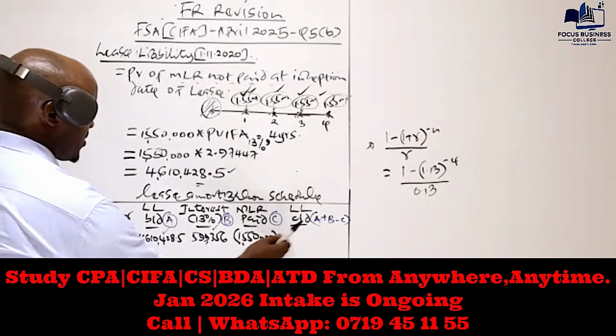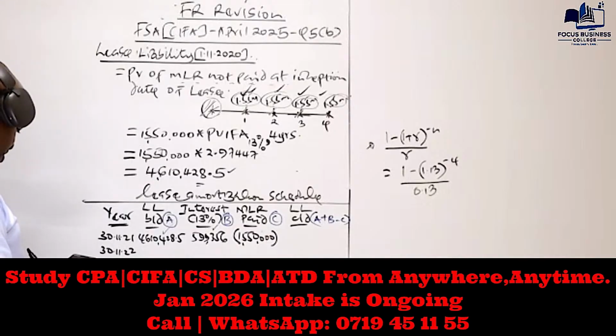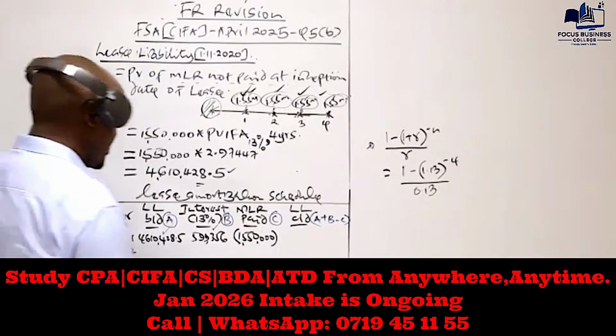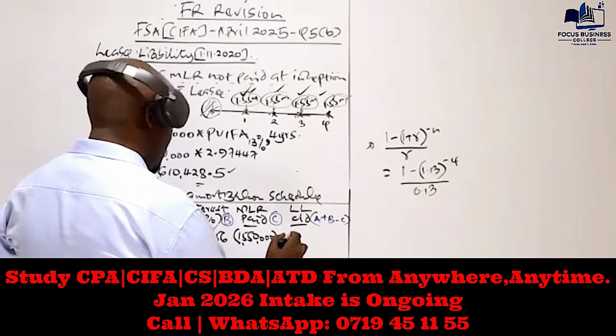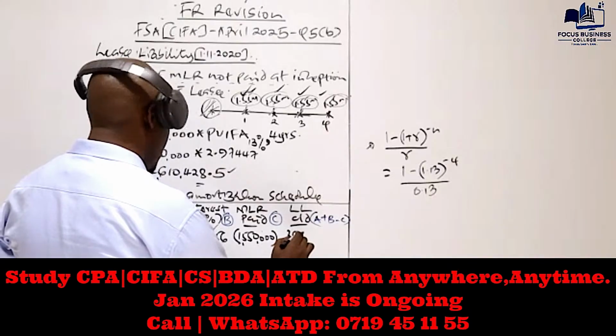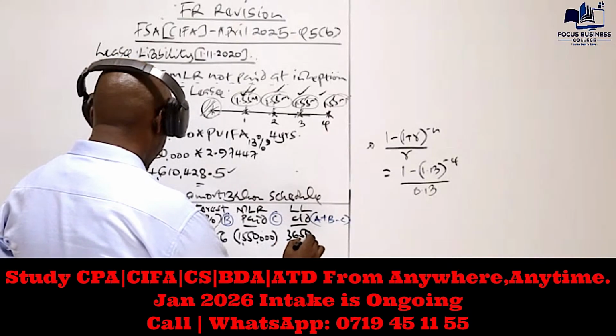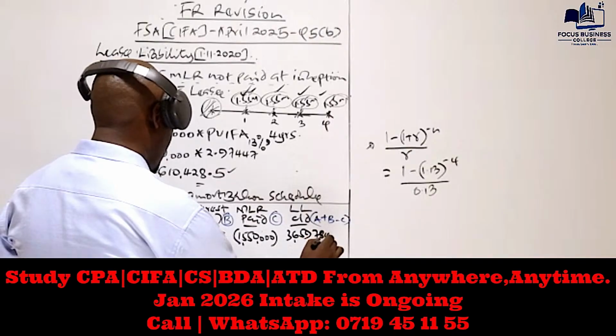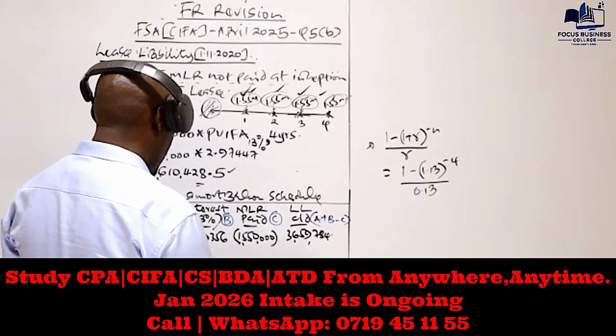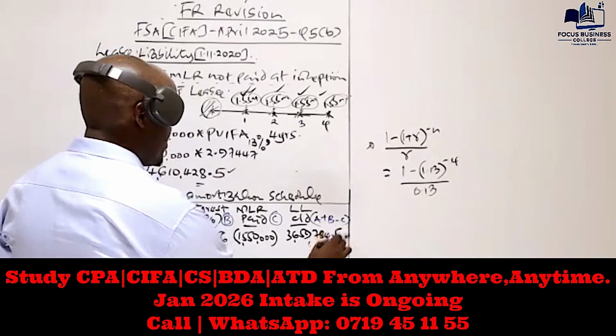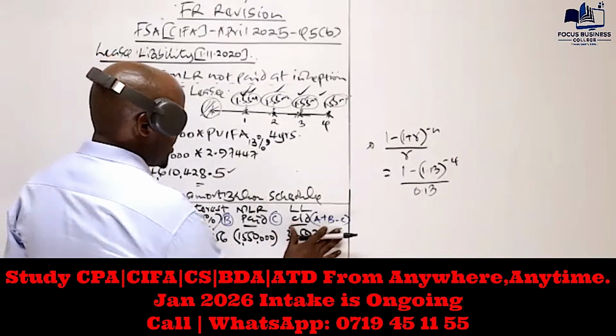So let's work that out. We add 4,610,428.5 minus 1,550,000. And basically here I'm getting 3,659,784.5, or let's just work with this to the nearest whole number.